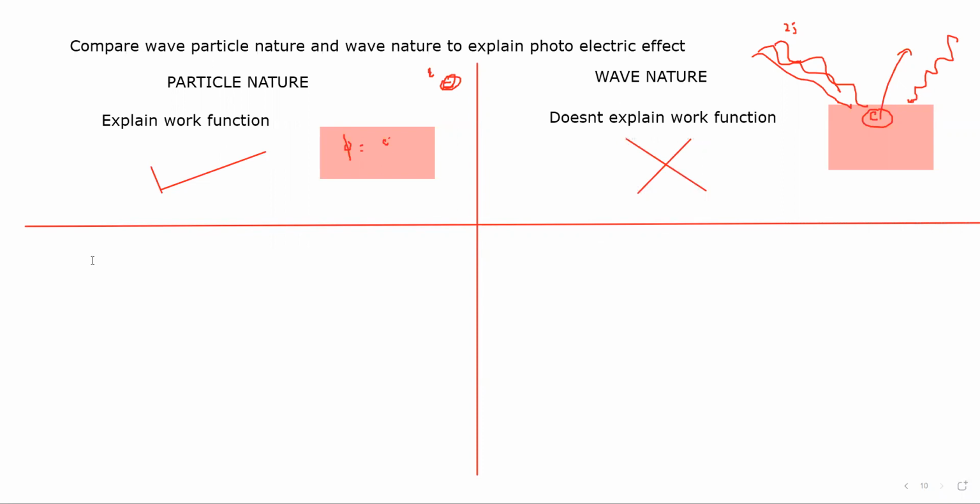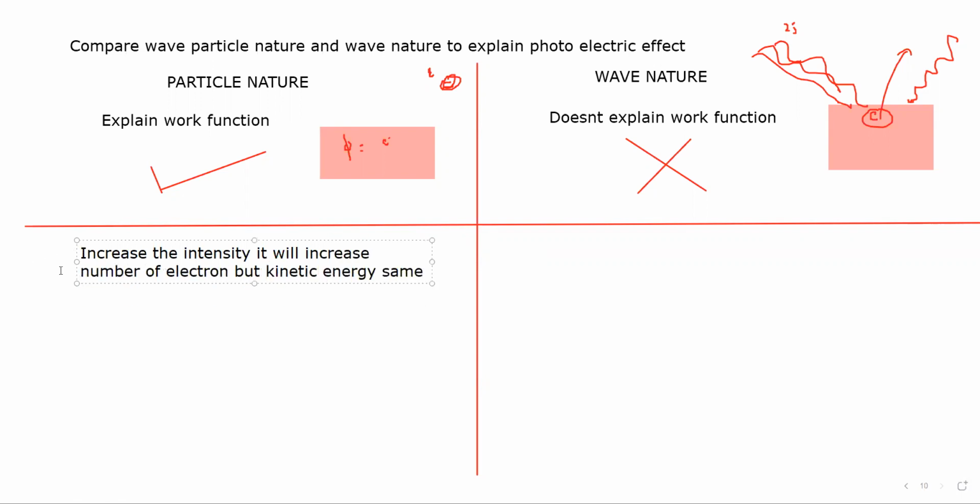Same thing, according to particle nature, when we increase the intensity, it will increase the number of electrons, but the kinetic energy will remain the same. This is according to particle nature.